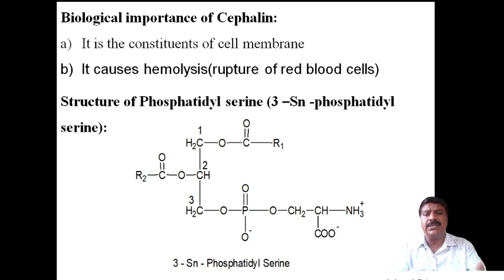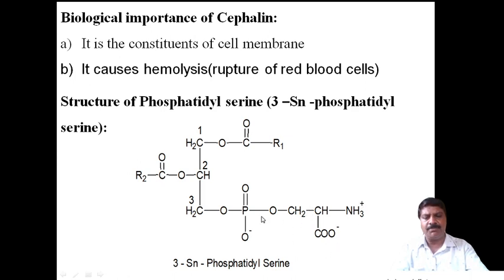Now come to the third compound of phospholipids, phosphatidyl serine. Phosphatidyl is simply this portion, and whatever you put here becomes the name of that compound. Therefore 3SN phosphatidyl serine. Serine is nothing but an amino acid, with CH2, CH, NH3 plus and COO minus. This is called serine.